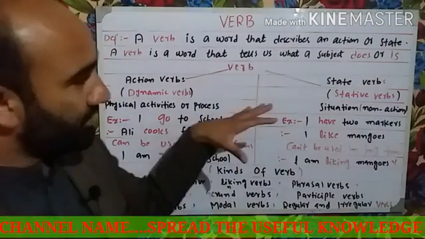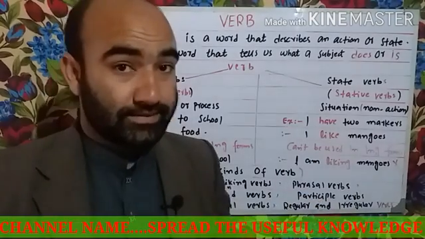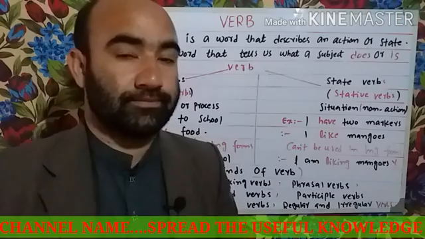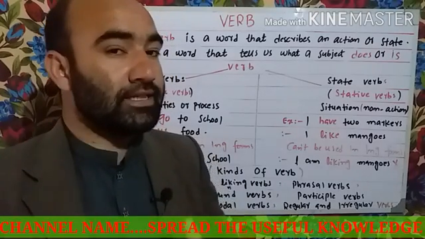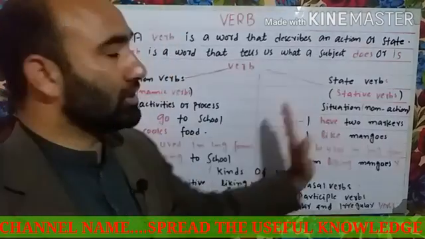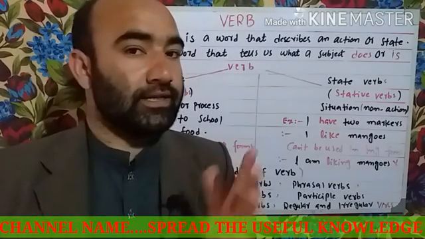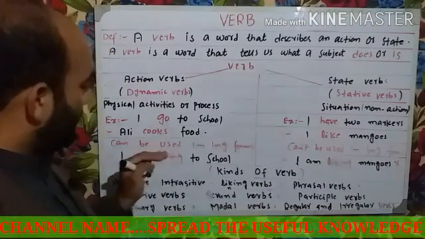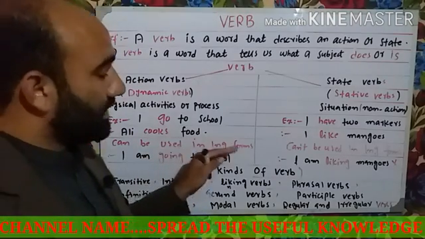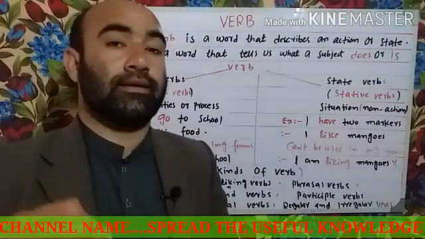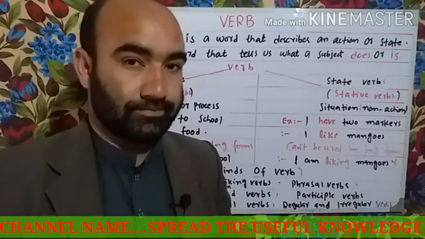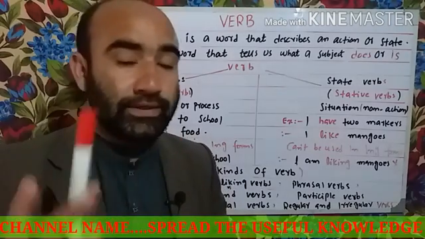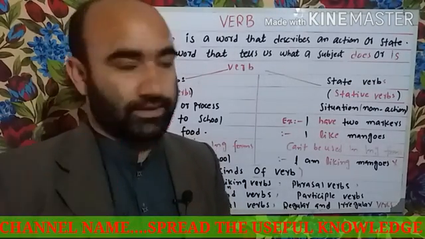Now, why did we differentiate between these two kinds of verbs? We divided them into two categories, action verbs and stative verbs. Why did we do it so? The reason is that we can use ing forms with the action verbs. But with the stative verbs, we cannot use the ing forms.